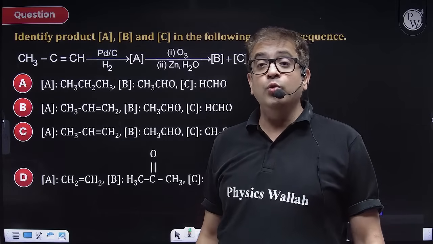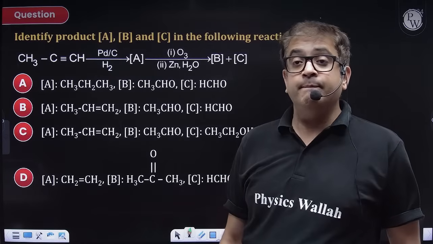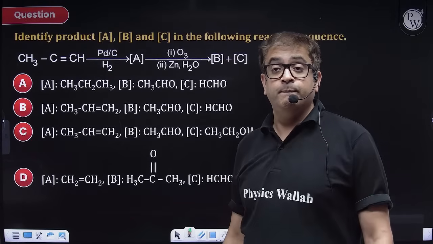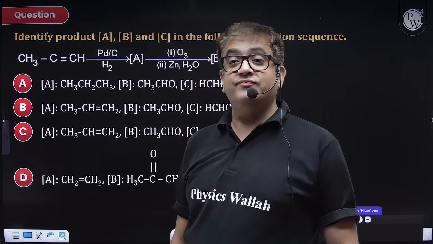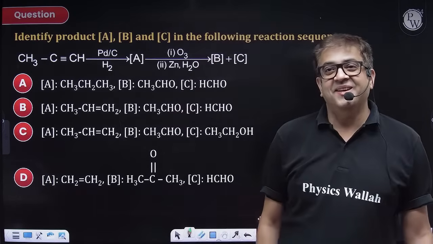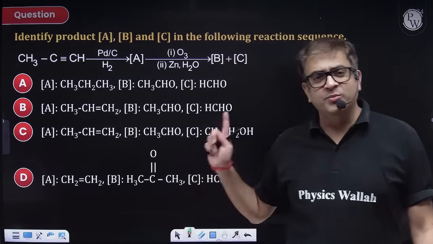Anjali, Lucy Parker, Aisha. That's it. None of the other students. Disha is saying C. No, Disha. I hope Disha it is good now.